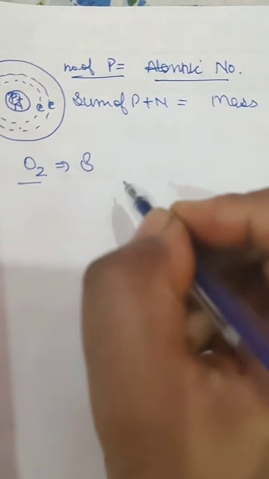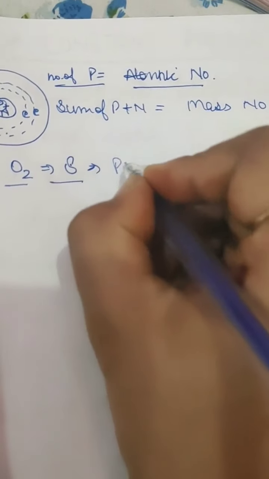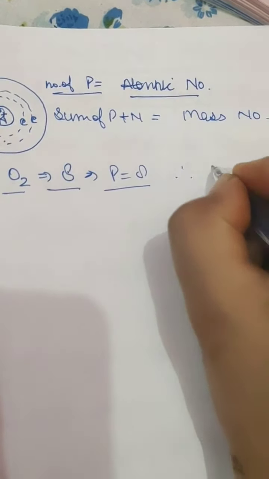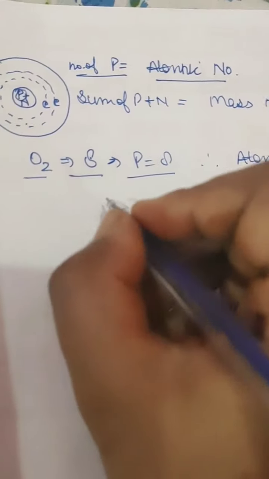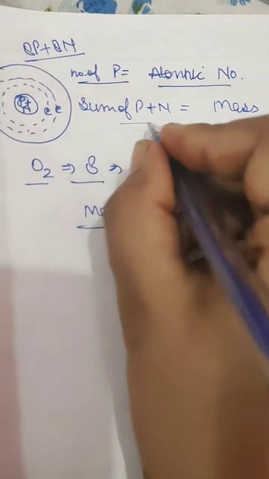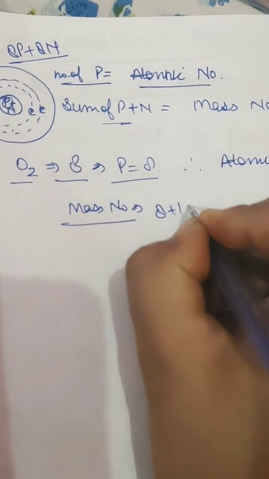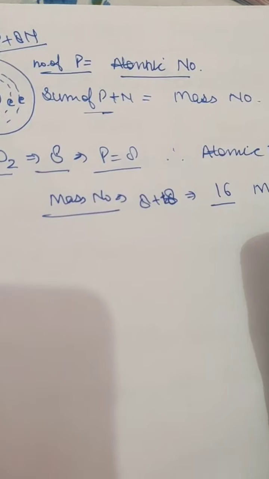Oxygen has atomic number 8, so oxygen has 8 protons. Therefore the atomic number is 8. But when we talk about mass number, oxygen has 8 protons plus 8 neutrons. So the mass number is the sum of protons and neutrons. So it will be 8 plus 8, that means 16. So 16 is the mass number or atomic mass, same thing.